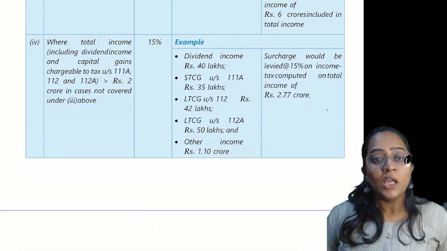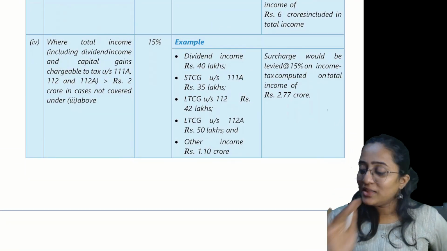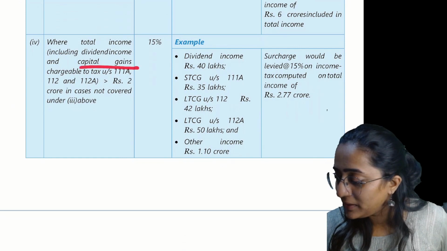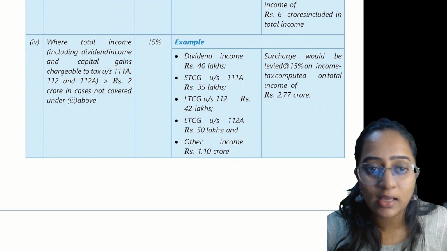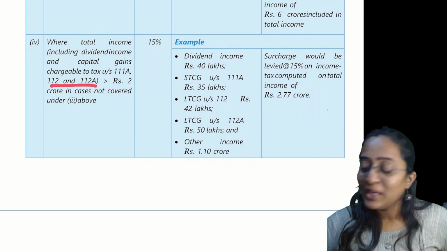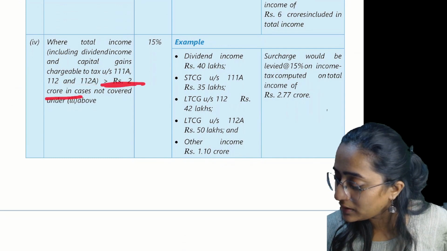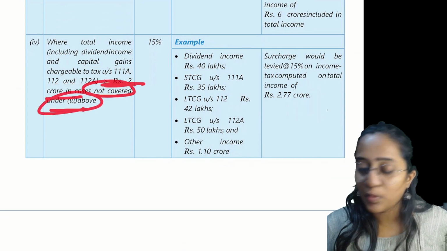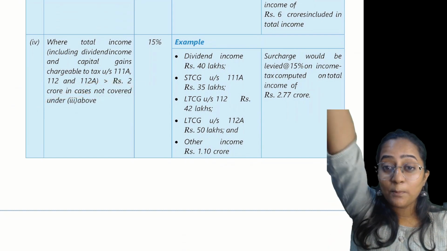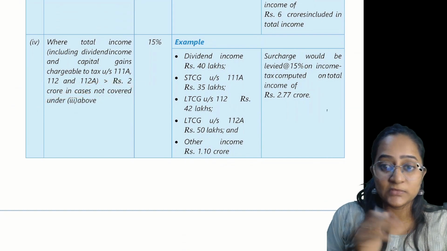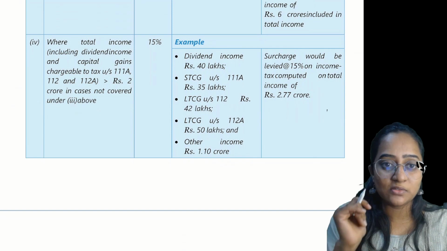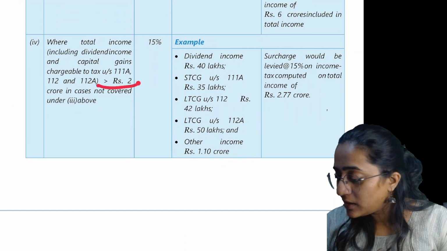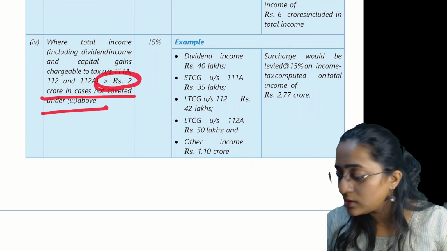Now, where your total income including the dividend income, capital gain under section 111A, 112 and 112A is greater than 2 crores but is not covered in 3 above. Similar to your point number 5 which you have seen. What is it? It's greater than 2 crores.